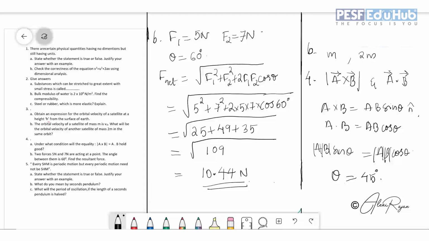So F net is equal to root of F1 square plus F2 square plus 2 F1 F2 cos theta. So that's it for the fourth question.